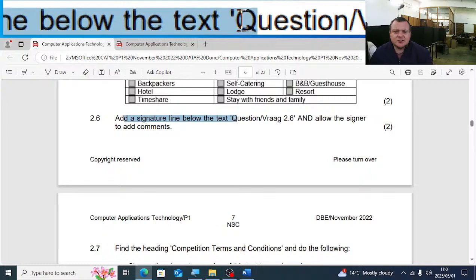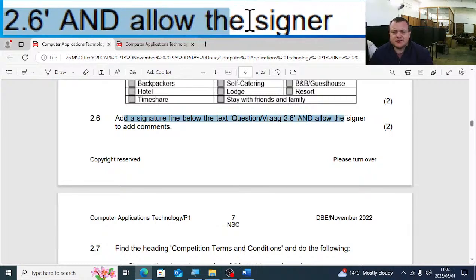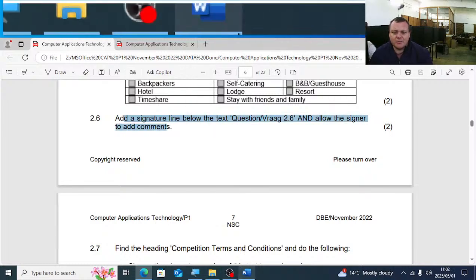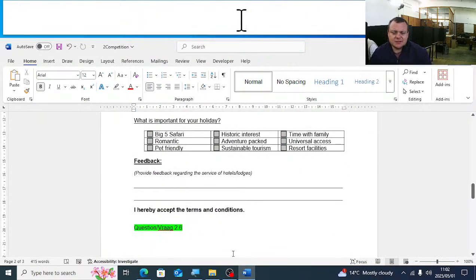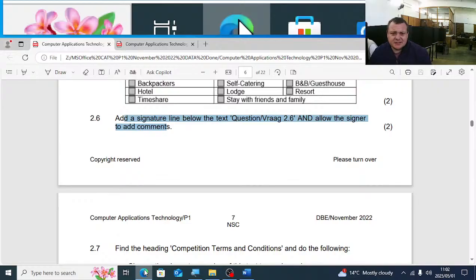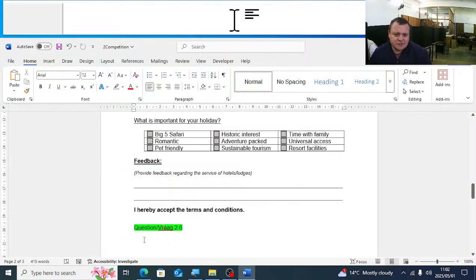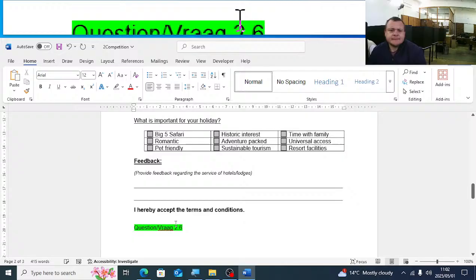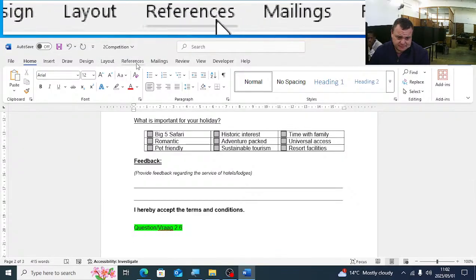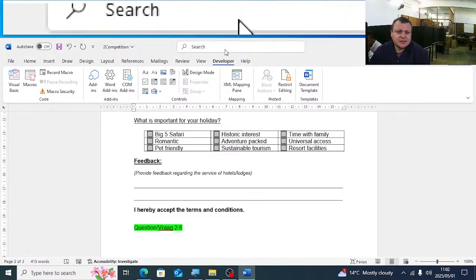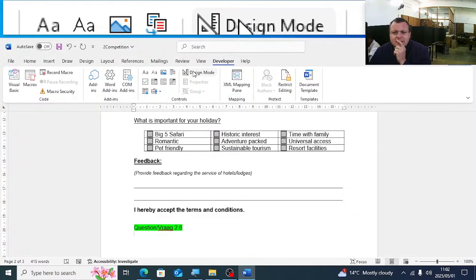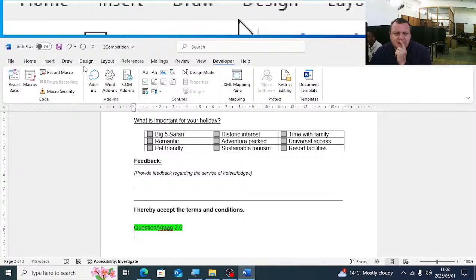2.6, add a signature line below the text, and allow the signer to add comments. So let's quickly see there. There's question 2.6. They tell us there, add a signature line below the text. So it's going to be below this text. I will go to the developer tab. See the signature line. It was asked last year in the trial exam as well.